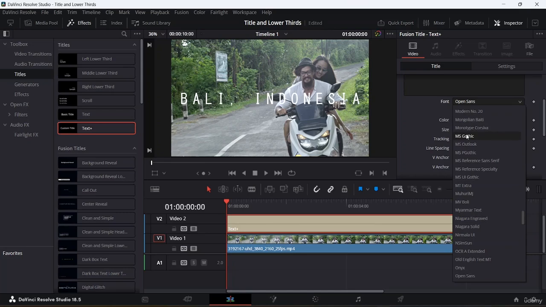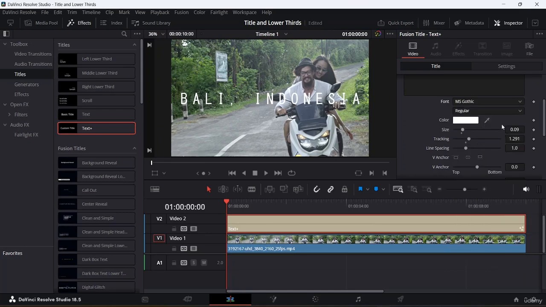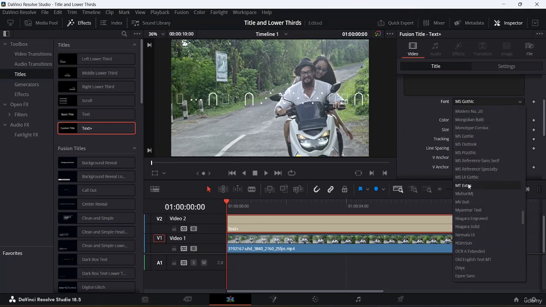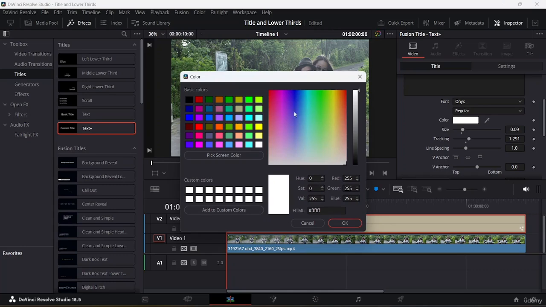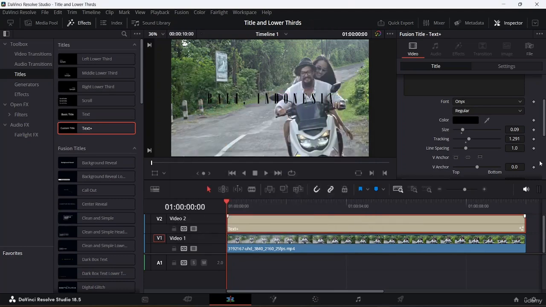So I can come here and check which font looks better, and also select what I want, like what is going to be the subcategory of the font. Do I want it as bold? It totally depends on the font I am choosing. Let's see if I go with something bold. Let's come here, let's go down. You can select this text, and you will also be able to select the color of the text. So I will come here, take out this black color, and click on OK right over here.